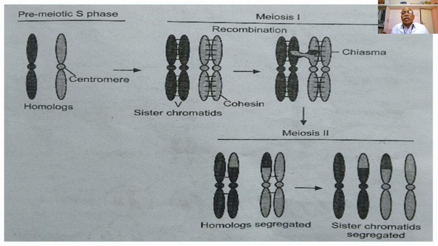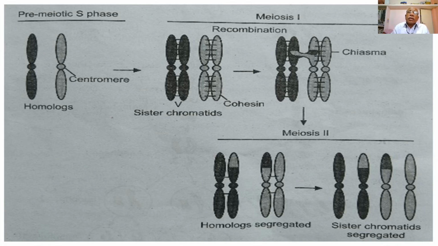Then follows the next phase of mitosis, that is telophase, during which two daughter nuclei are formed at the opposite ends of the cell, with the beginning of formation of the nuclear membrane around the chromosome complements which have reached the opposite poles of the cell, forming the round nucleus.